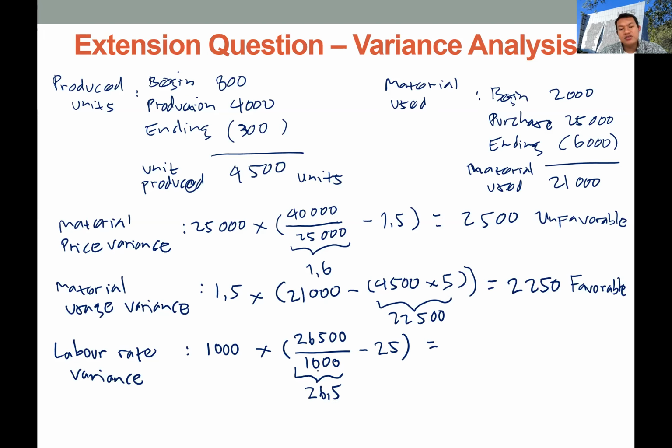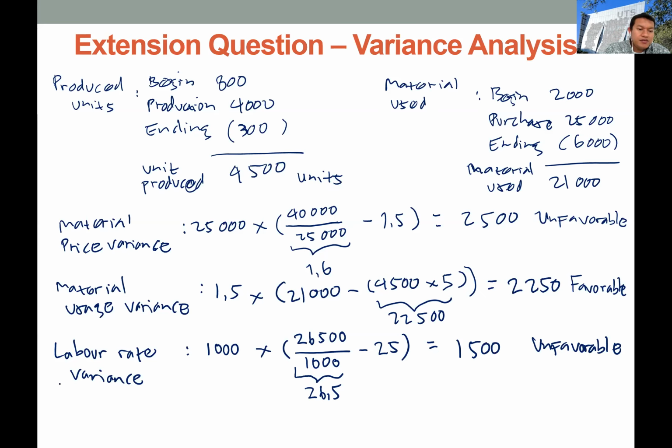Okay, so you can see the actual rate is higher than the budget rate, so we will have an unfavorable variance. Oh, sorry, 1.5 times 1,000, which is 1,500.